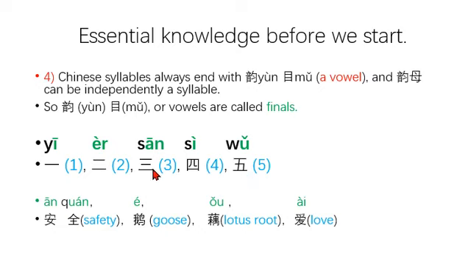Next, 安全, 爱. From these examples, we can note that vowels can be independent syllables corresponding to given characters.